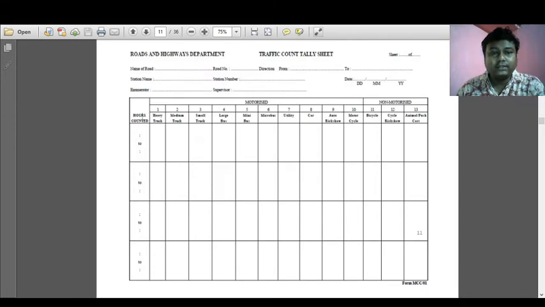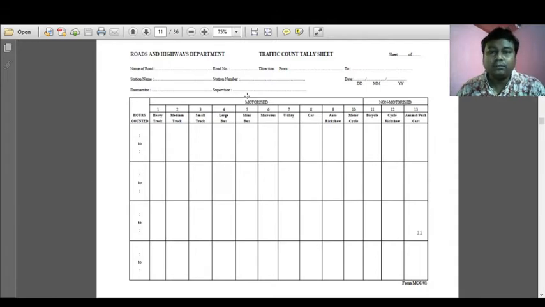If you see, in the extreme left corner there is hours counted, meaning how many hours. Suppose you are conducting the survey from morning 8 to evening 8. Each hour is divided into 4 segments of 15 minutes. So if it is 8 hours, 8 into 4, a total of 32 segments are there. This is a standard form. It is not mandatory. You can also subdivide the duration into 10 minutes or 20 minutes. The shorter the duration, the more accurate the data will be. In a standard form, we consider a 15-minute survey.